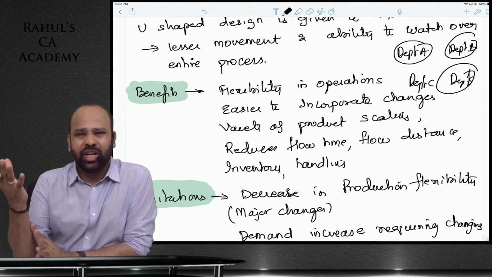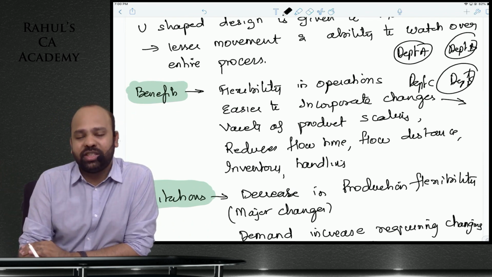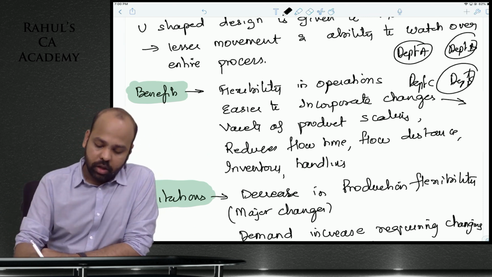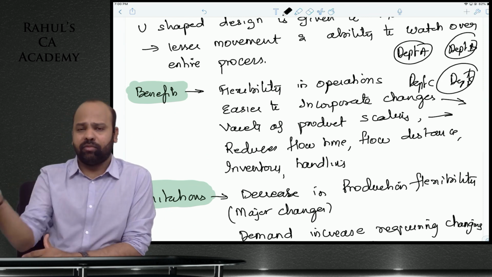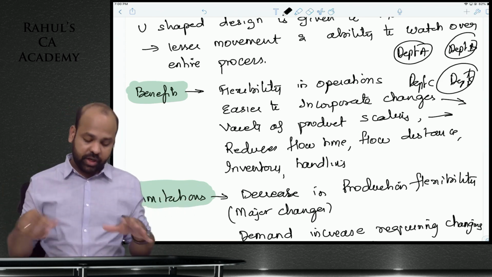These are smaller machines, smaller setup times, smaller production runs. Easier to incorporate small changes, like when you want to shift from design A to design B. A variety of product scaling reduces flow time and flow distance. Obviously, the time from one machine to the other is reduced, and the distances between machines are reduced.